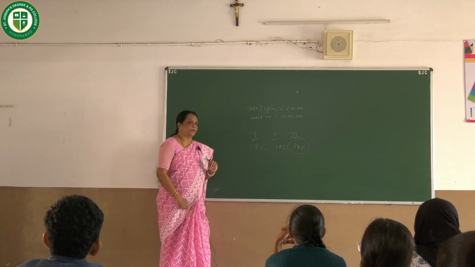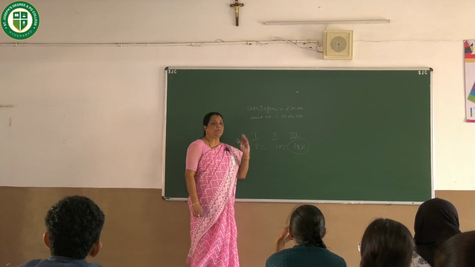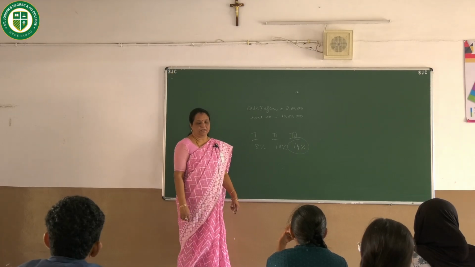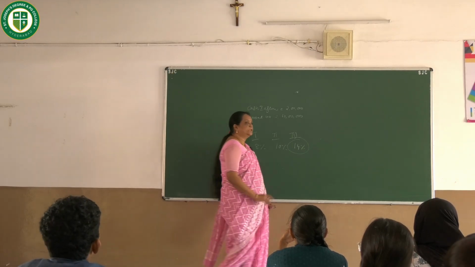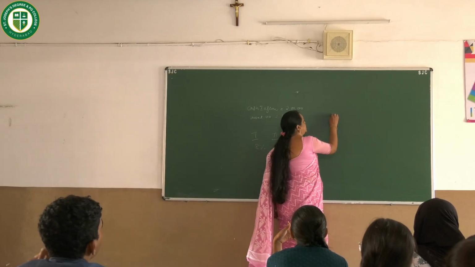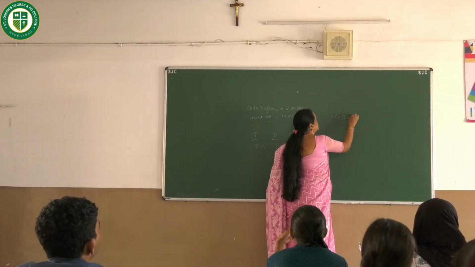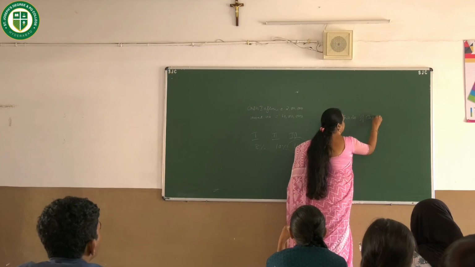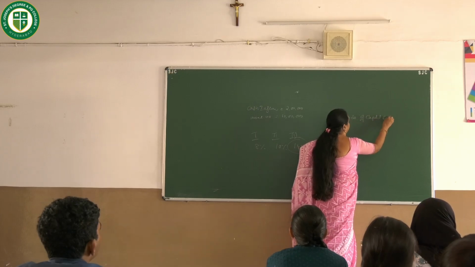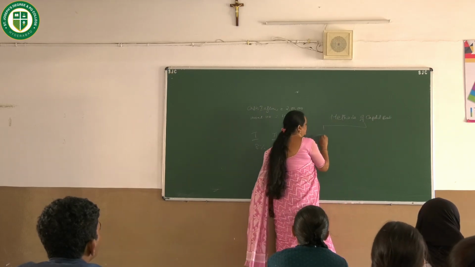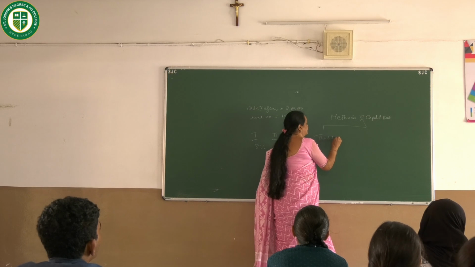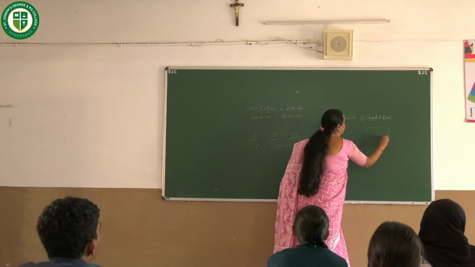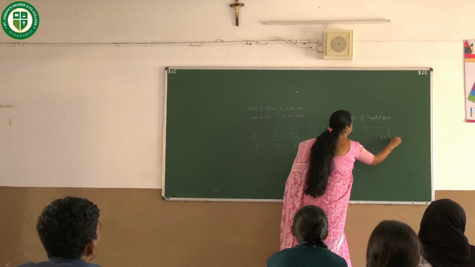Then the next one, let us see what are the methods of capital budgeting. What are the various types of methods we have in capital budgeting? There are 2 types: one is traditional and the other one is modern.